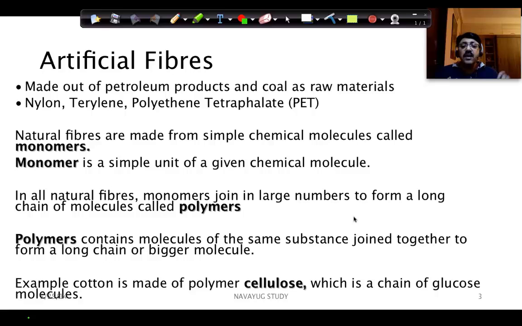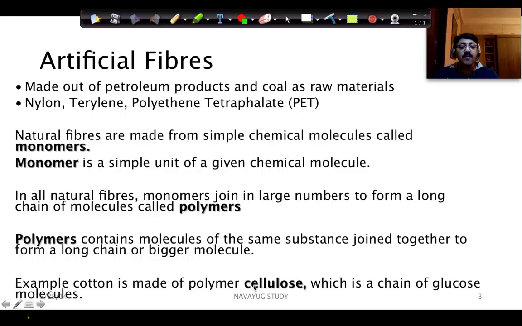The polymers contain molecules of the same substance joined together to form a long chain or bigger molecule, which is a polymer. We saw the chloroethene being changed to form polychloroethene, and ethene being changed together to form polyethene, and so on. And that process is what is called polymerization.